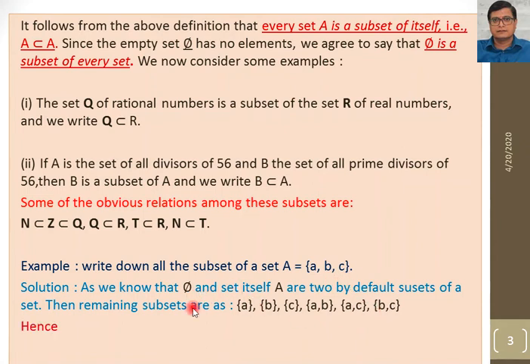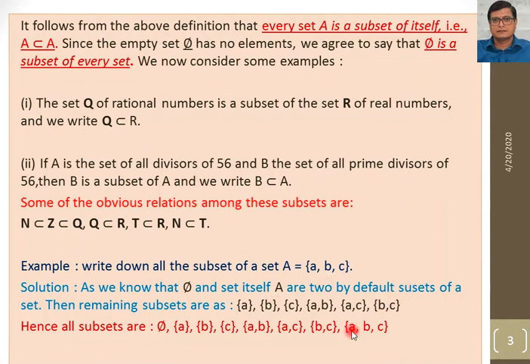Hence all subsets are phi, set A, subset B, subset C, A comma B, A comma C, B comma C and A, B, C. So these are all the possible subsets of set A. Out of these, 1, 2, 3, 4, 5, 6, 7 and 8, these are the 8 subsets of set A.